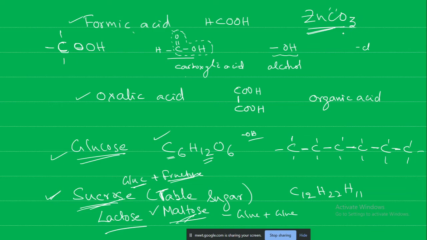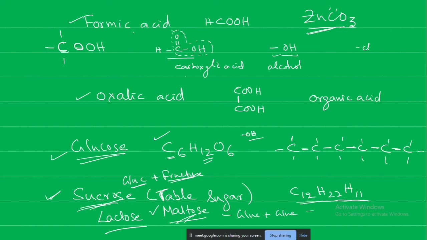In this sucrose formula, you write C12H22 and H11. Then can we write C12H33, because H22 is there and H11, and add both of them?